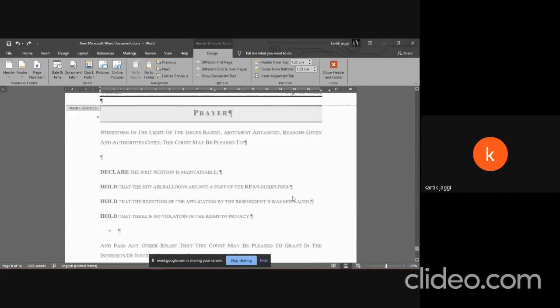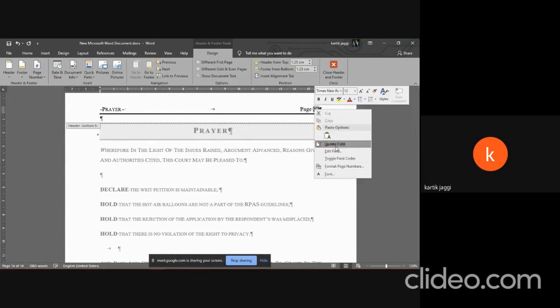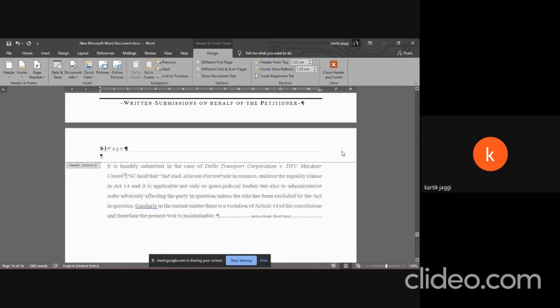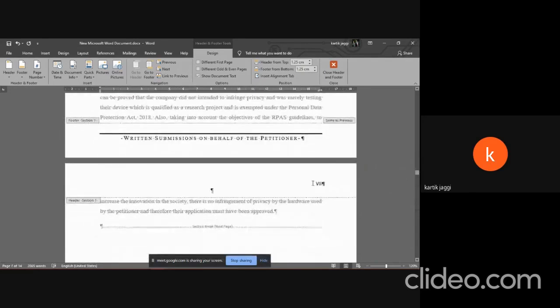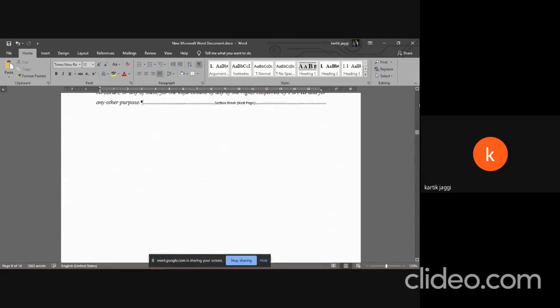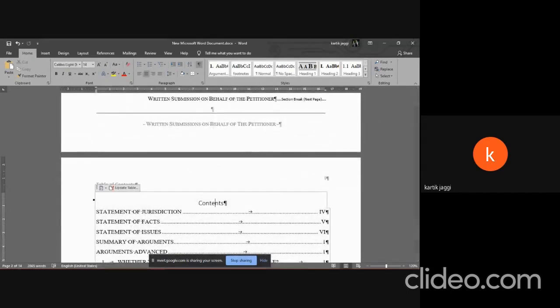So I'm gonna go to prayer, and this is where the manual start at comes really handy. So now I'm just gonna click on 8, and there you go, it is page 8. And I'm just going to check it once to ensure that I have hit the correct page number, and yes, so that would be it. Okay, so I guess that's it. There are no other things that I'd like to discuss. If there are any questions, please go ahead.